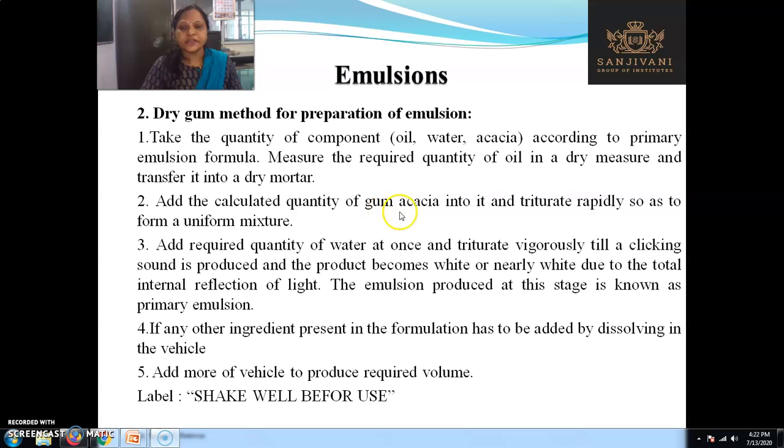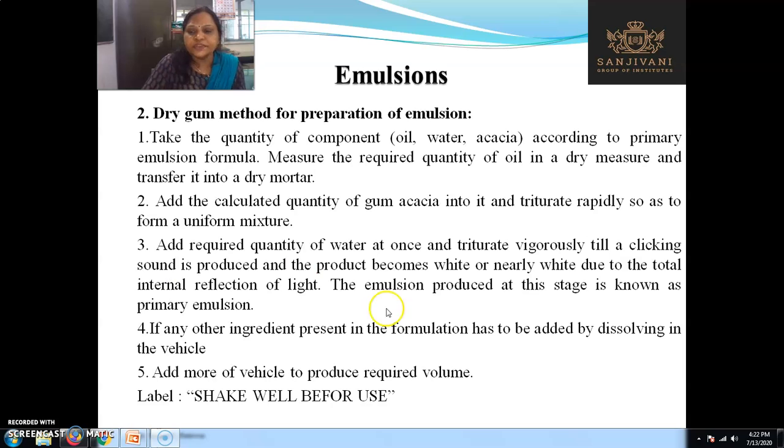Add the calculated quantity of gum acacia into it and triturate rapidly so as to form a uniform mixture. Add the required quantity of water at once. Just like the bottle method, in this case also you have to add water at once and triturate vigorously till a clicking sound is produced and the product becomes white or nearly white due to the total internal reflection of light. Why does the emulsion appear white? Because of the total internal reflection of light.